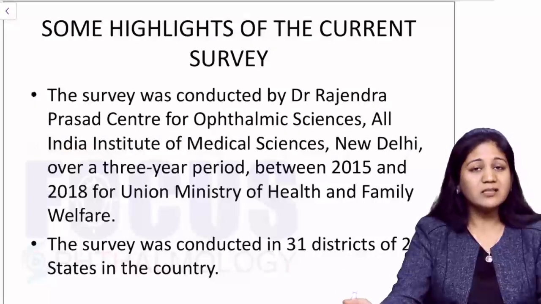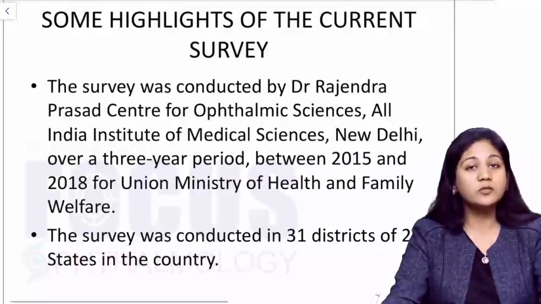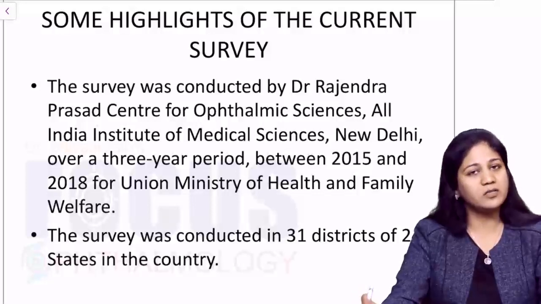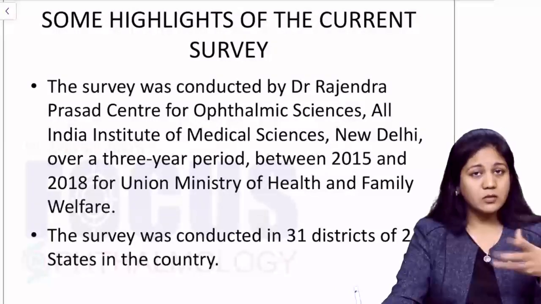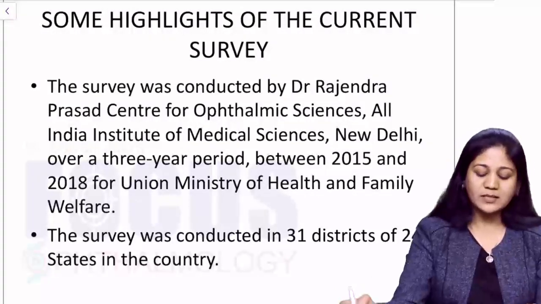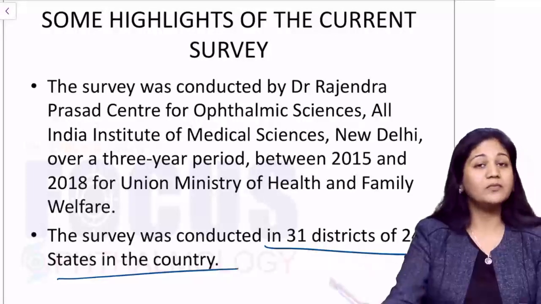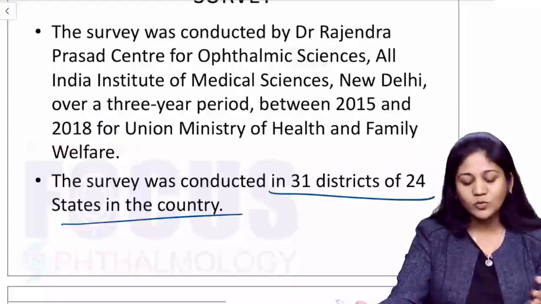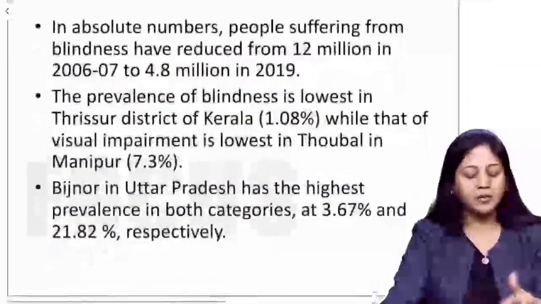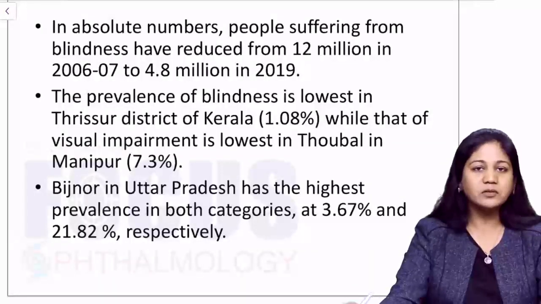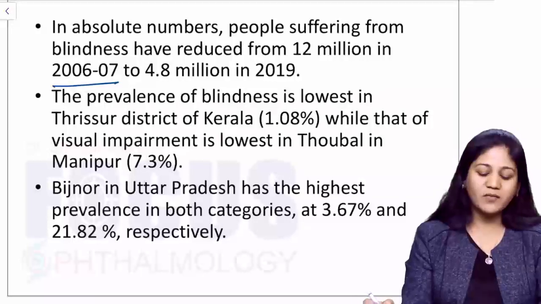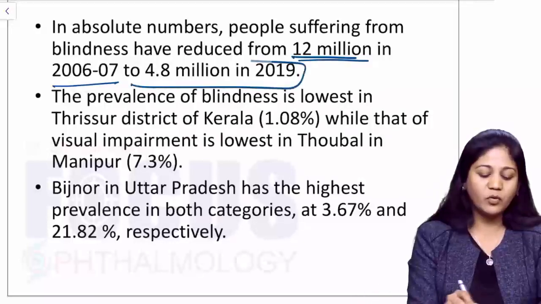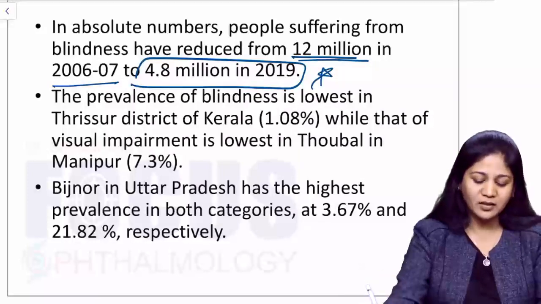Now there was a recent report given in October 2019, conducted by the Rajendra Prasad Institute, again AIIMS Delhi, and there were some highlights of that survey, which was conducted in 31 districts of 24 states in our country. Guys, it's not easy to do such a survey about blindness, but it was done recently, and in absolute numbers they found that people who were blind earlier in 2006-2007, from 12 million, have been reduced to 4.8 million. That's good news, isn't it?